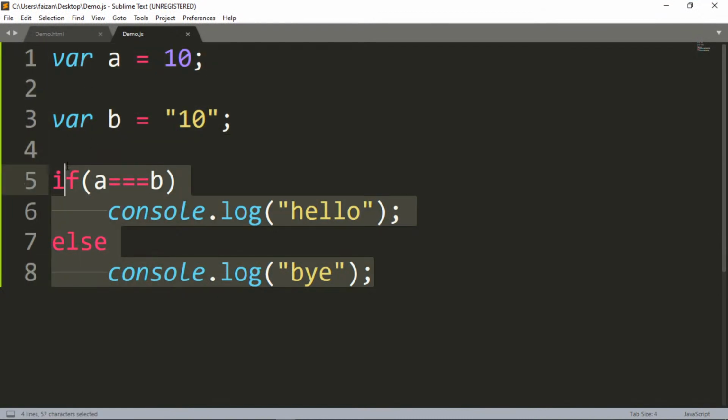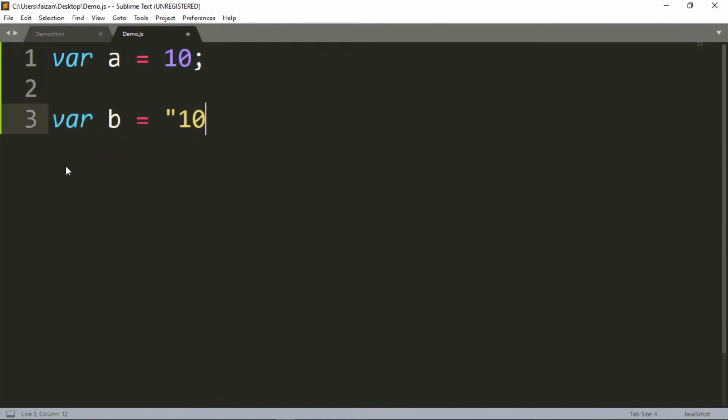Okay. So now what will be the output over here? So let me just create one variable a, and now what will be the output over here? So we are talking about unary operator. Okay. So that means we don't need another operand. We just need a single operand. And based on that, we will just try to analyze certain things. Okay. If I wrote console.log